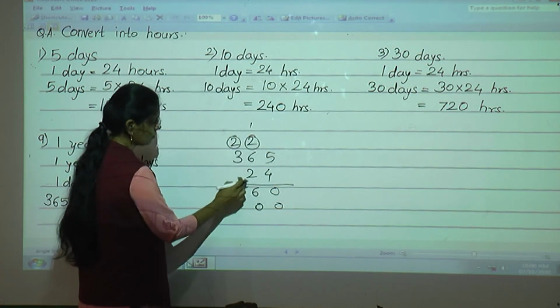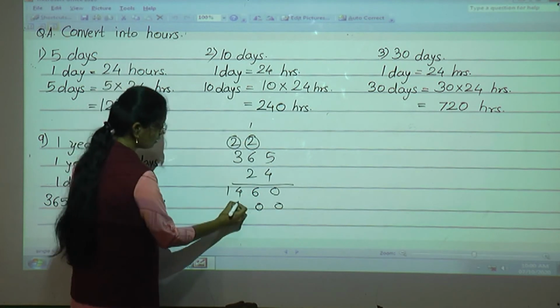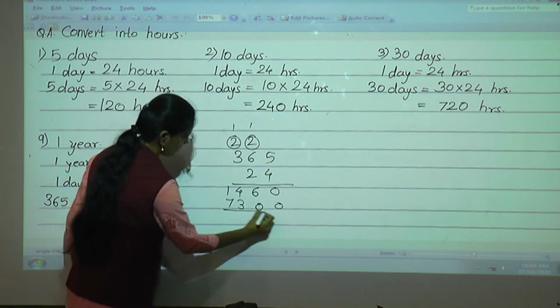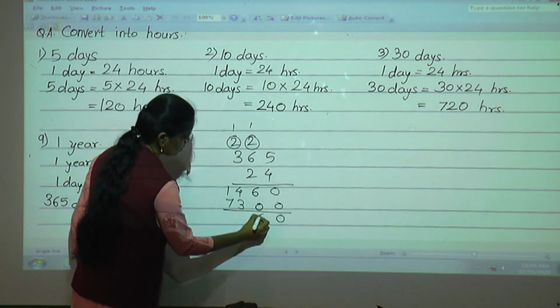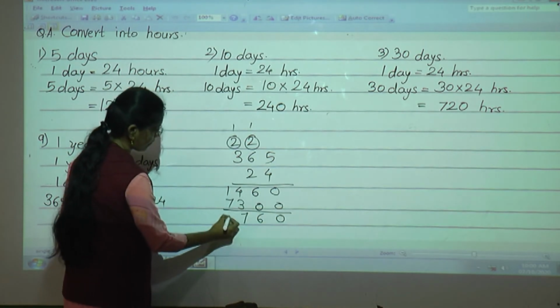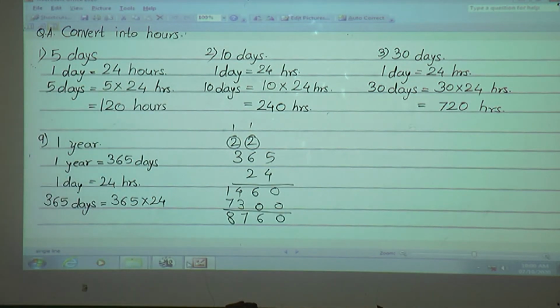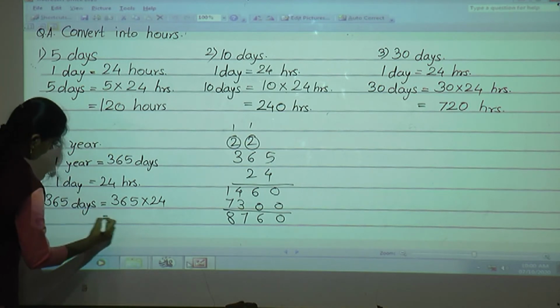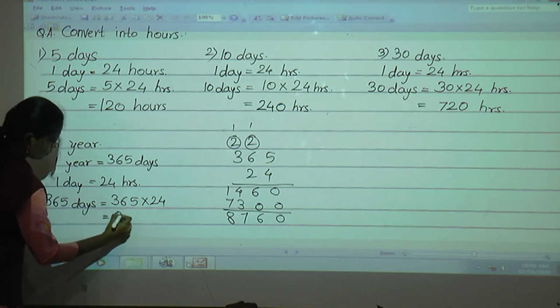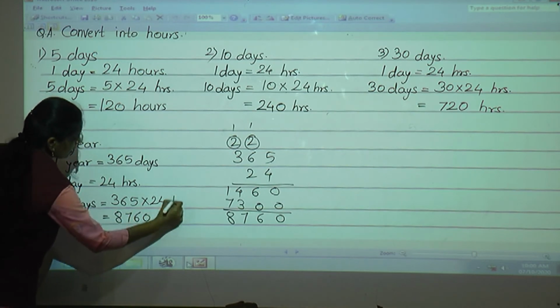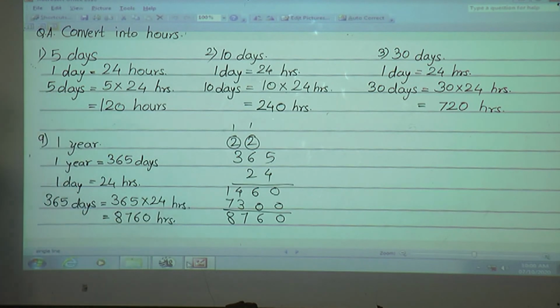Then 2 6s are 12 plus 1, 13, again carry 1, 2 3s are 6 plus 1, 7. Now do the addition, 0, 6 plus 4 is 10, 3 plus 7, 1 plus 7, 8. What is the answer? 8760. So here we'll write 365 days is equal to 8760 hours. Understood?